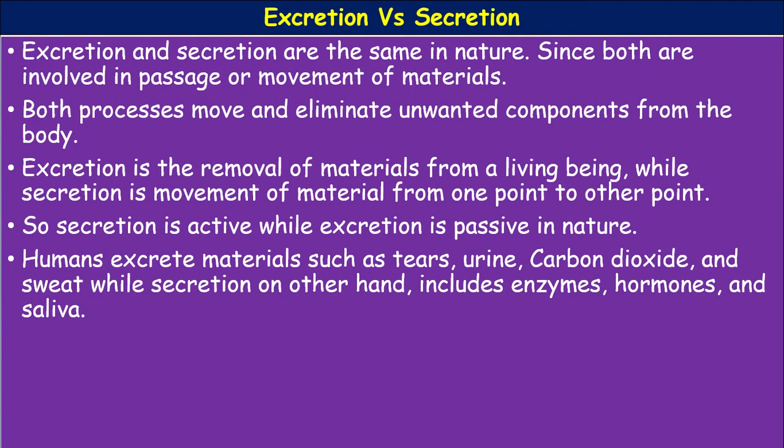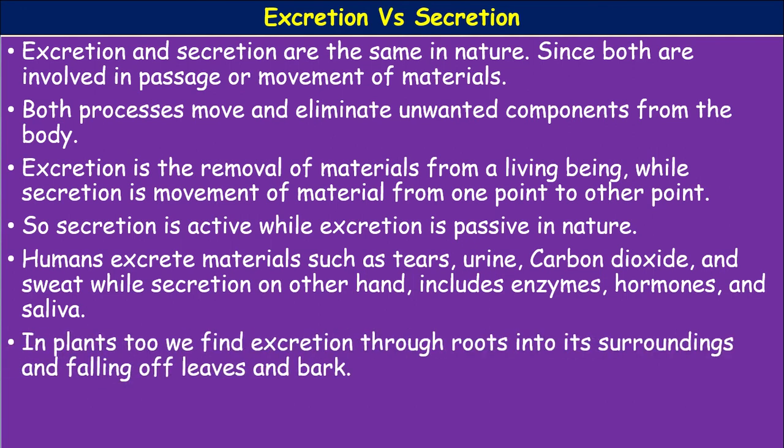Excretion is the elimination of unwanted substances. Examples: tears, urine, carbon dioxide and sweat, while hormones and enzymes are secreted. Secretion takes place through the glands.